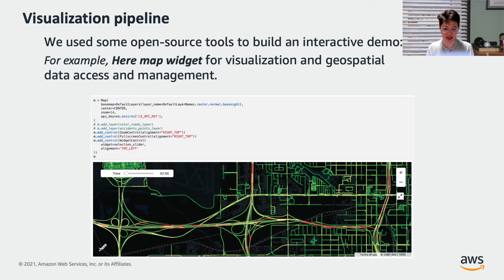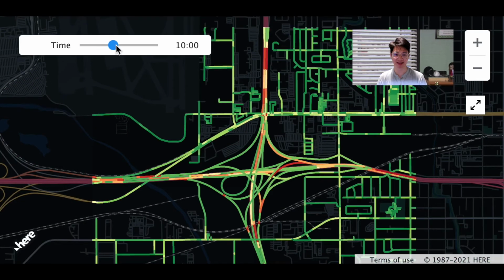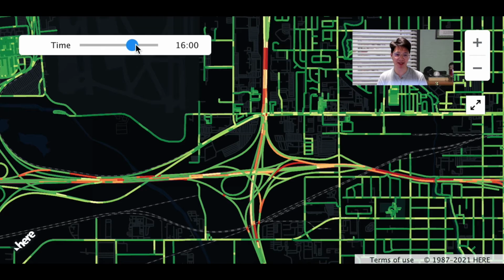After the model is trained and ready, we want to test it out by inference and visualization. We use open source tools to build an interactive demo: Here map widget for visualization and for geospatial data access and management. In this demo, we can interact with the time bar to select any time of the day. It can visualize a traffic risk map in a part of Salt Lake City. The color coding from green, orange to red represents the predicted traffic risk from lower to relatively higher.